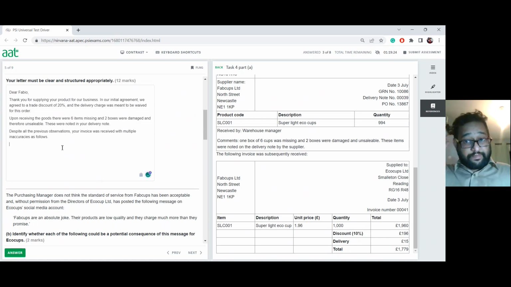We'll say trade discount of 20%, 10% is applied instead of 20%.